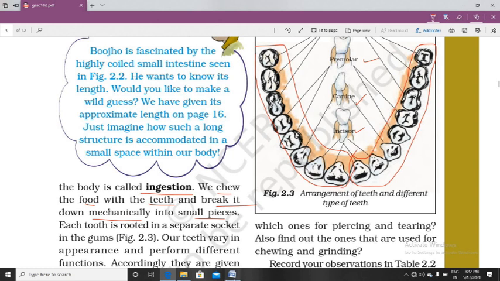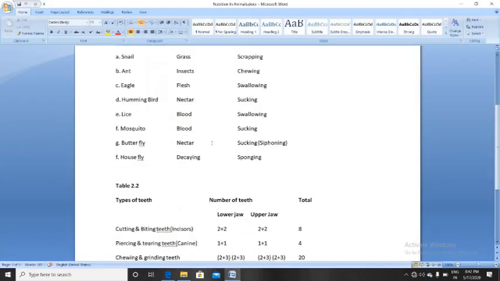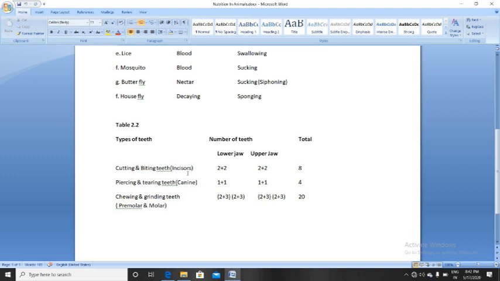So incisor helps in what? Incisor helps in cutting and biting the food. Its number in the lower jaw is 2 on one side and 2 on the other side. So in the lower jaw a total of 4 incisors are present, which are also called cutting and biting teeth.